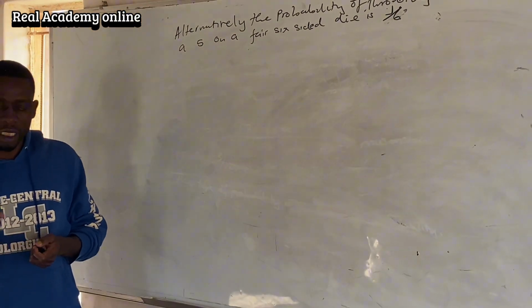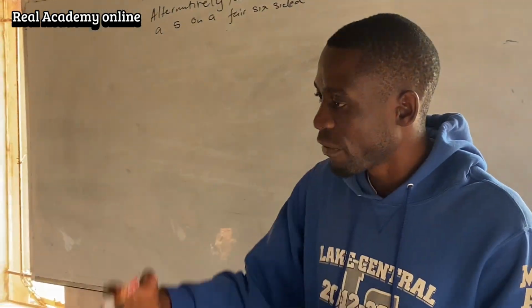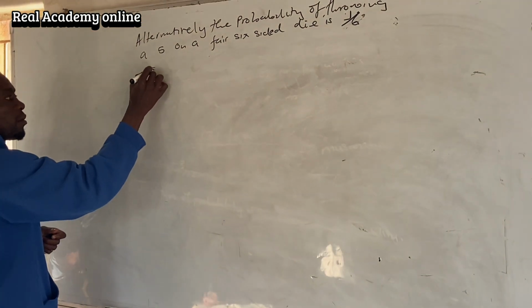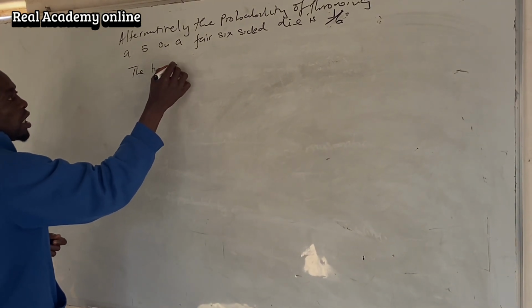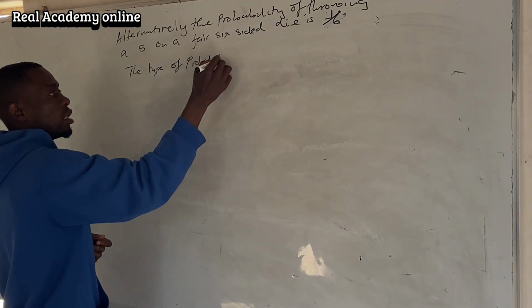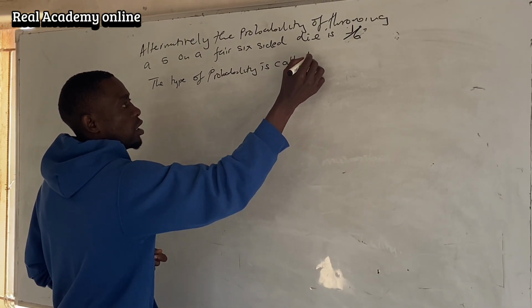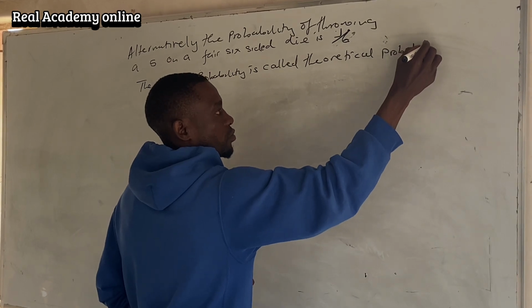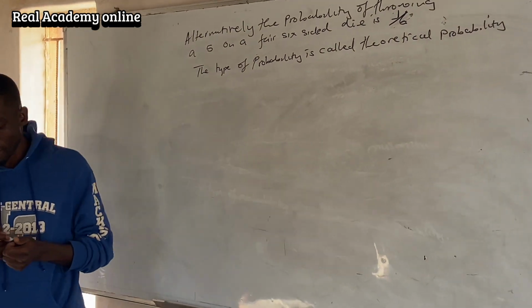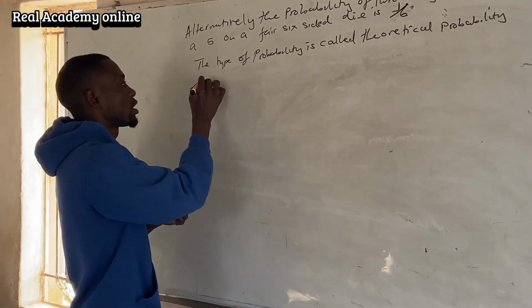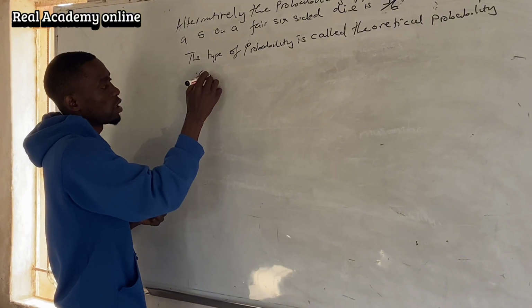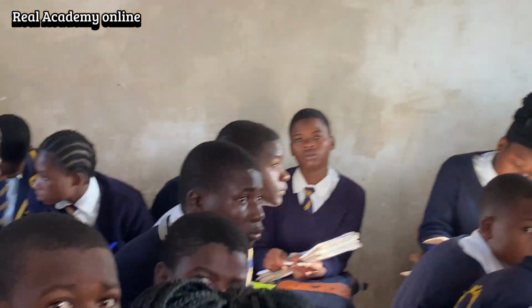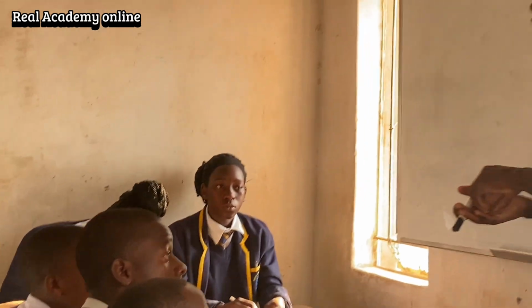This type of probability, where we use a physical nature, is called theoretical probability. We use dice and coins.